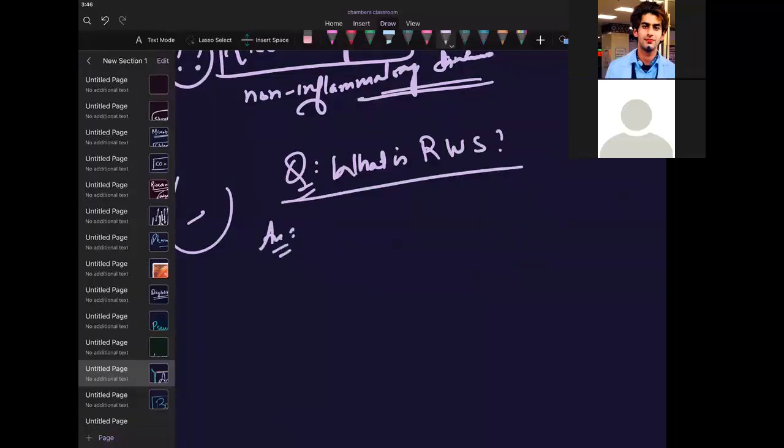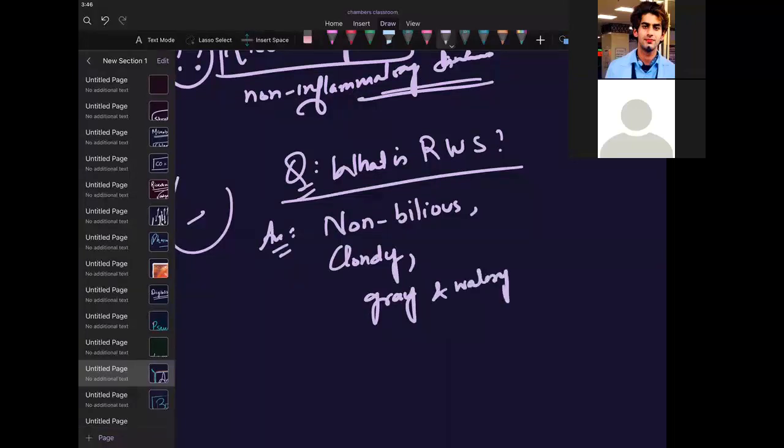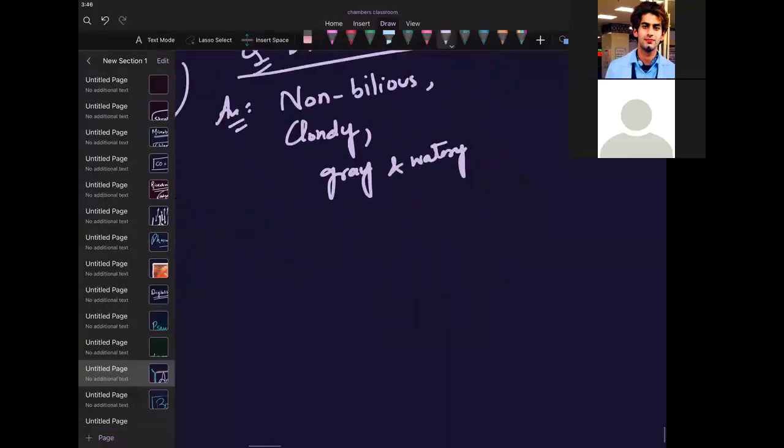Rice watery stool is non-bilious, there is no bile in it. Non-bilious, cloudy, gray, and watery stool with mucus flakes.